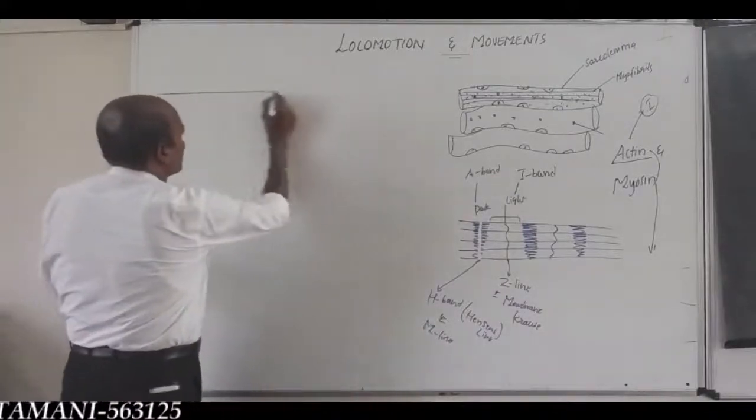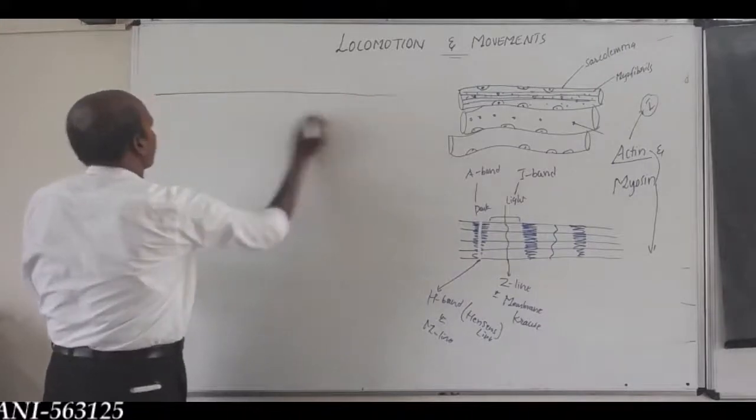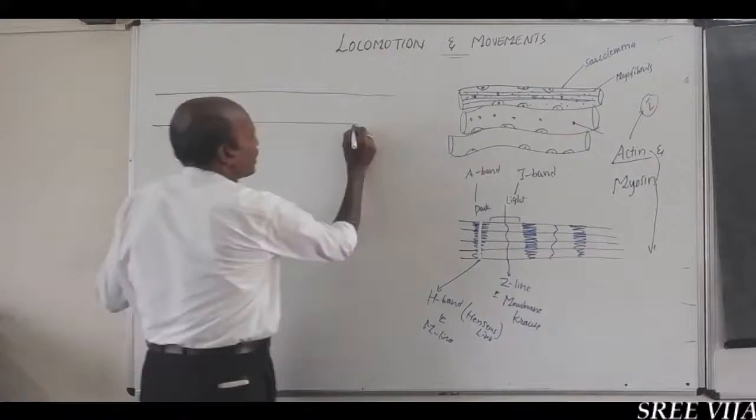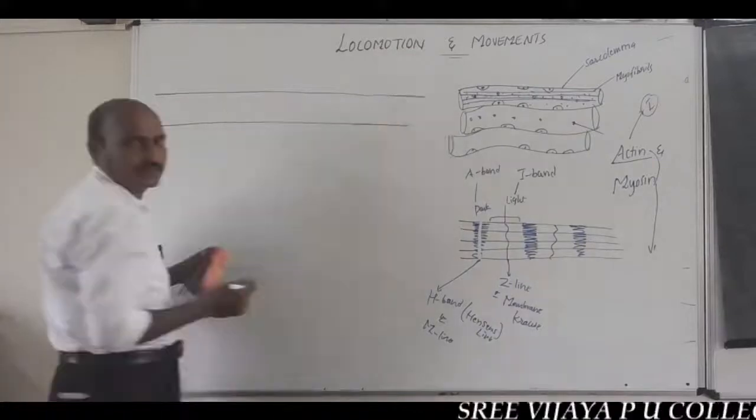For example, this is one lengthy striated muscle fiber.